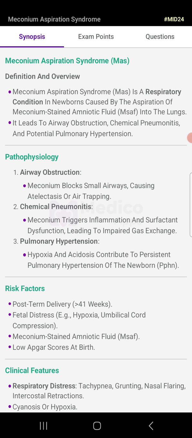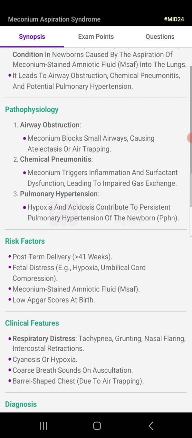The pathophysiology: the first one is airway obstruction. Meconium blocks the small airways, causing atelectasis or air trapping. Chemical pneumonitis: meconium triggers inflammation and surfactant dysfunction, leading to impaired gas exchange. Third one is pulmonary hypertension. Hypoxia and acidosis contribute to the persistent pulmonary hypertension of the newborn.